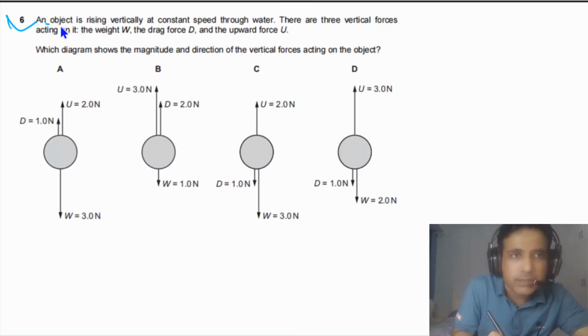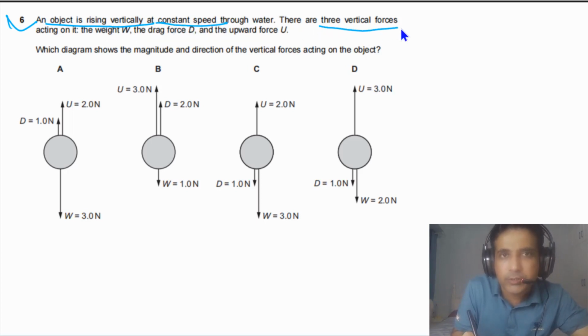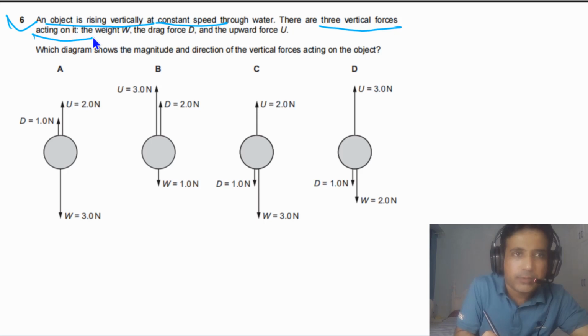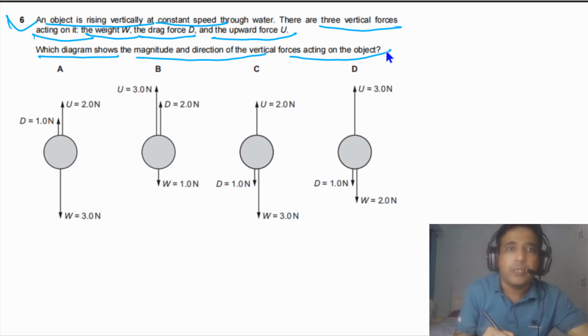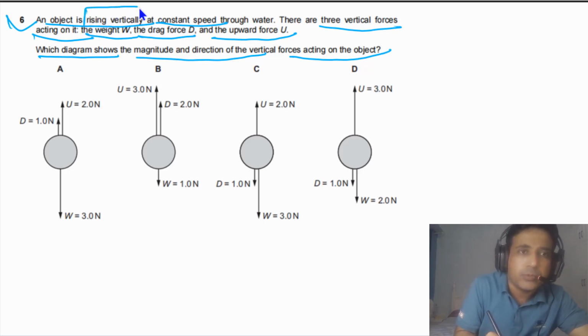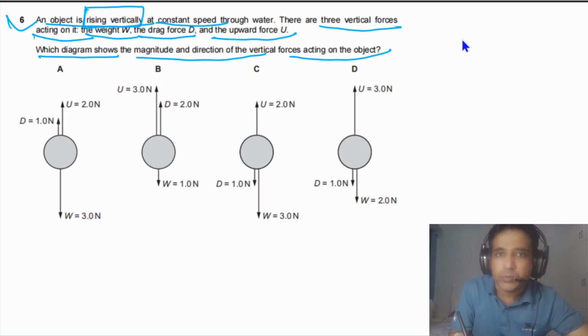Question number 6 says an object is rising vertically at constant speed through water. There are 3 vertical forces acting on the object. One force is weight, the second force is drag force, and the third force is upward force. Which diagram shows the magnitude and direction of the vertical forces acting on the object? So the first thing we need to understand, in this case, is that the object is rising vertically upwards at constant speed. So we can imagine the object is rising vertically upwards. So the object is moving up.